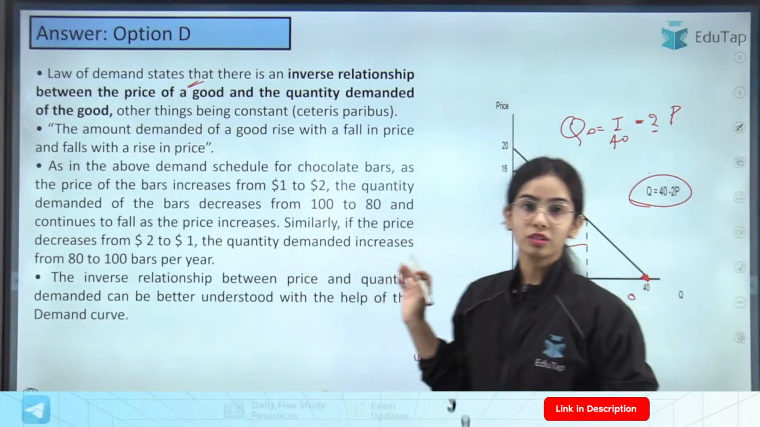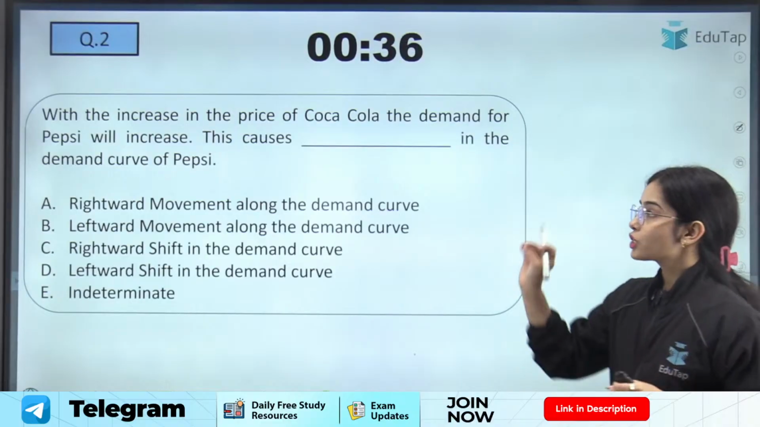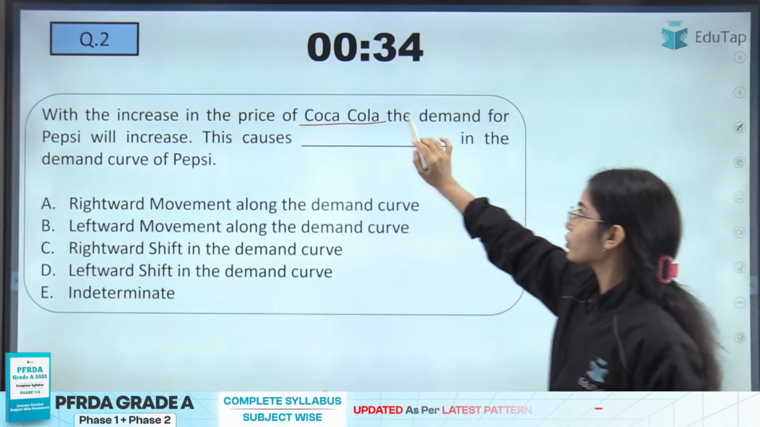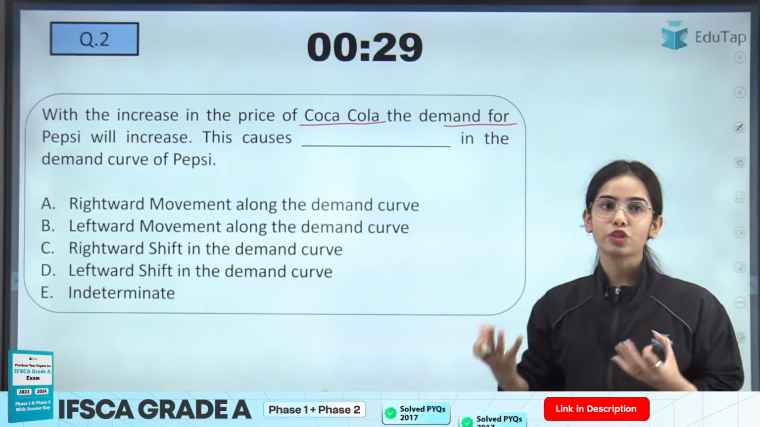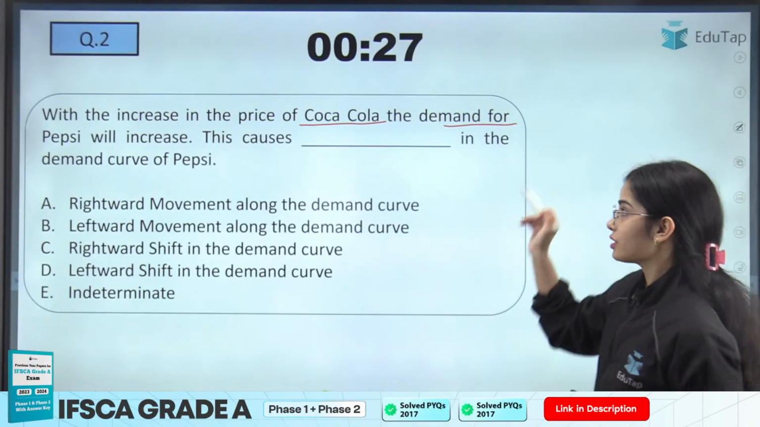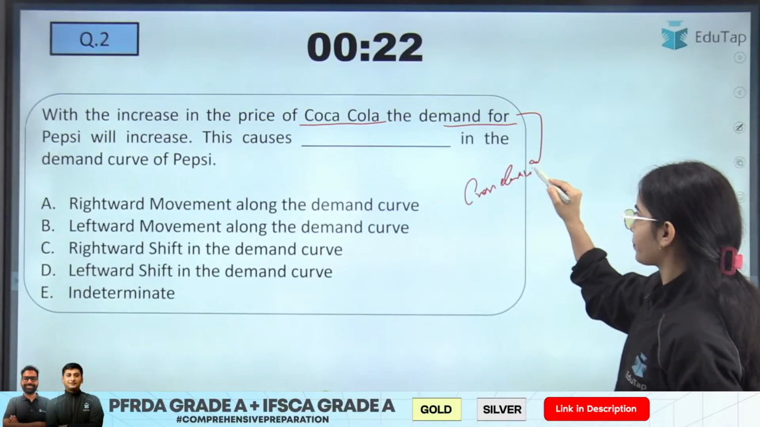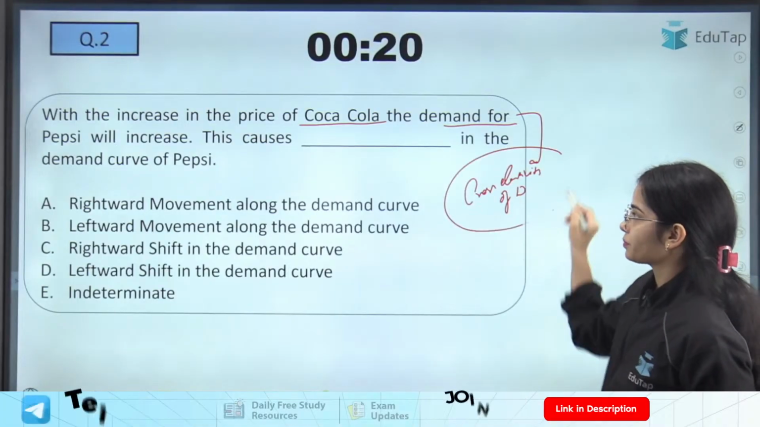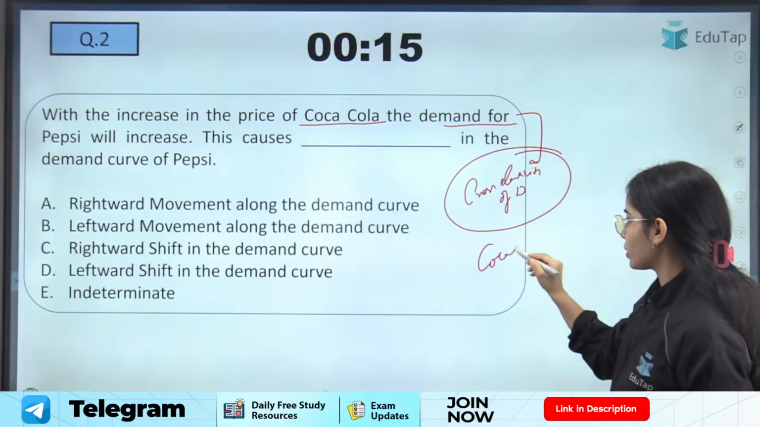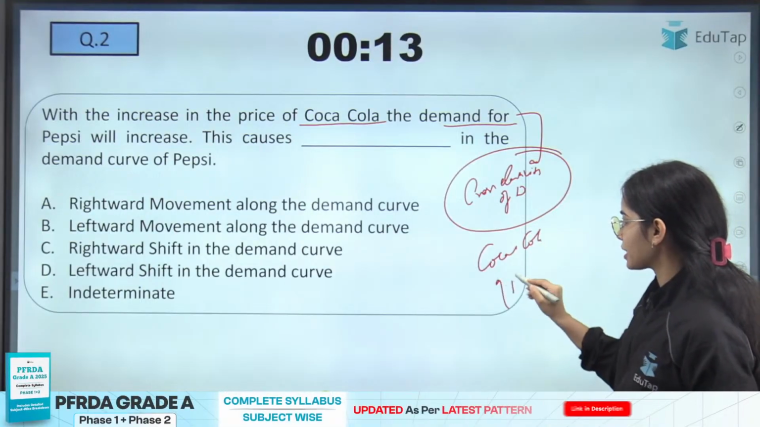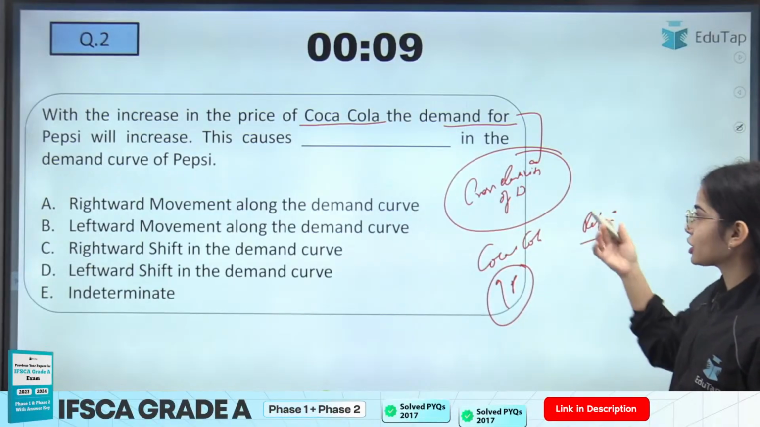Now coming to the second question. So now this is more of an application based question. With the increase in the price of Coca-Cola, the demand for Pepsi will increase. So this will cause what kind of change in the demand curve for Pepsi? So here first of all we are talking about the cross elasticity of demand. That means the relationship between Coca-Cola and Pepsi. So if the price of Coca-Cola is increasing, what will be the change in the demand for Pepsi?